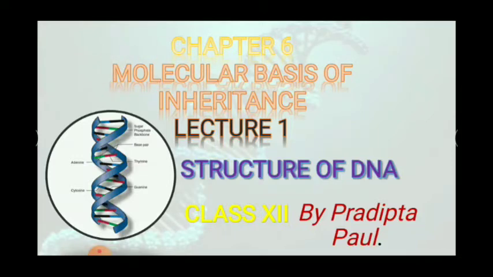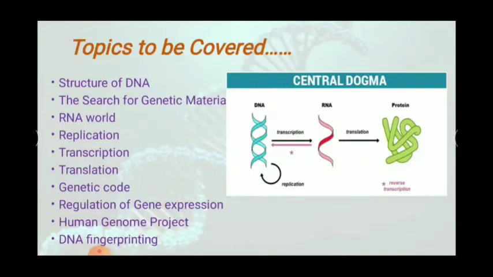So let's start. Before moving on to the chapter, you should know the central dogma of biology. The central dogma given by Crick. What does it say? It says that from DNA, RNA can be synthesized by a process known as transcription. From RNA, proteins can be formed by a process known as translation. And from DNA, DNA can be synthesized. That process is known as replication. All this process we will be studying in this particular chapter.